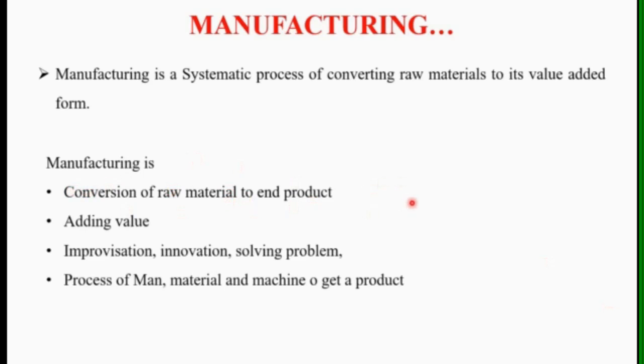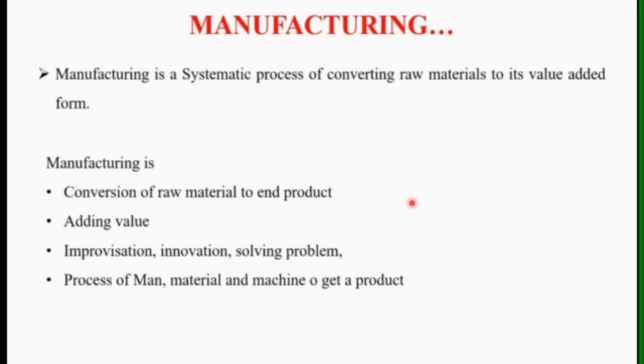For example, as we know, nowadays in mobiles some additional features or applications are provided, likewise camera, multimedia players, or various numbers of apps were added into these mobiles, which adds some value to the product. So that is also one part of this manufacturing. Then improvisation or innovation, or solving industrial problems, also comes under this manufacturing.